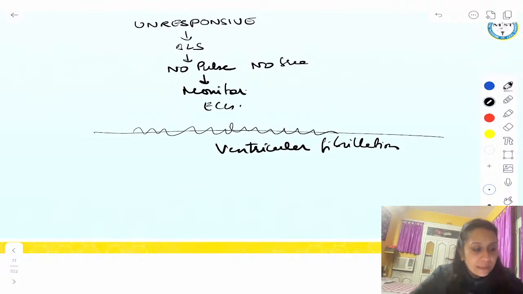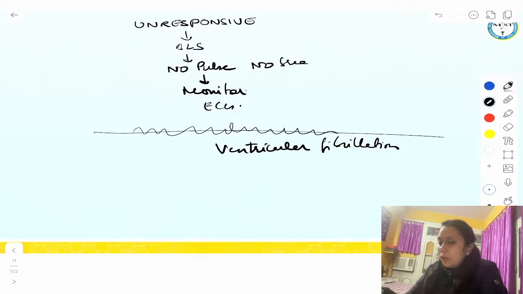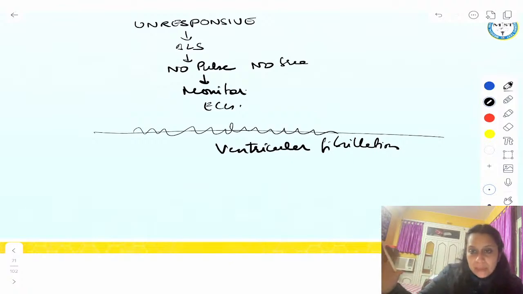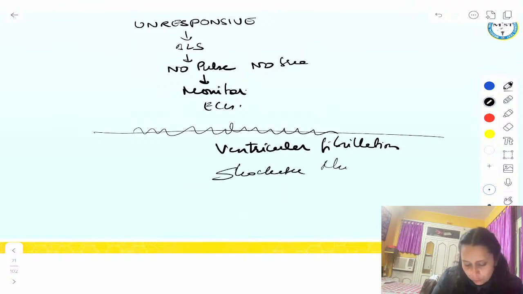But this is not getting converted into normal cardiac output. So there is no cardiac output. There is only the heart which is fibrillating. So this is a shockable rhythm. So we have to go to the algorithm which manages the shockable rhythm.